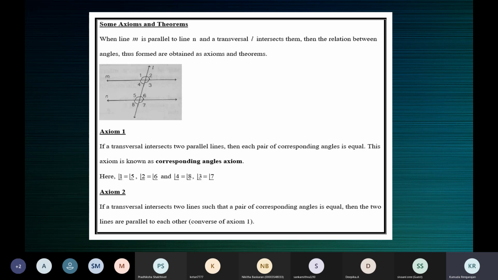Let me repeat. The first one, which is called the corresponding angles axiom, says that when two parallel lines are intersected by a transversal, then each pair of corresponding angles is equal. So here you must have two parallel lines cut by a transversal. If you have this, then the result is that each pair of corresponding angles is equal. This is called the corresponding angles axiom.